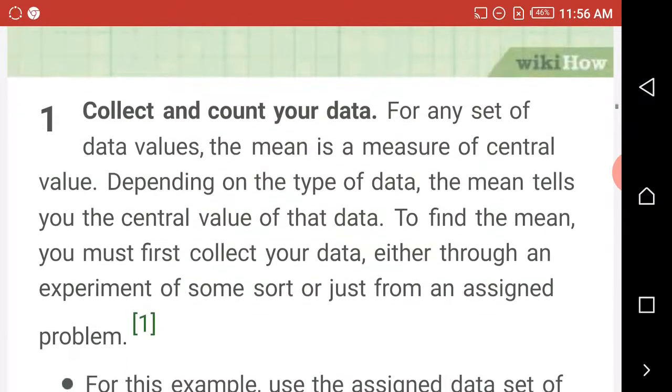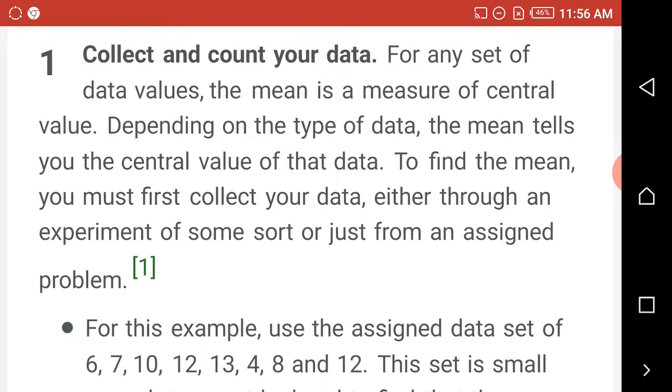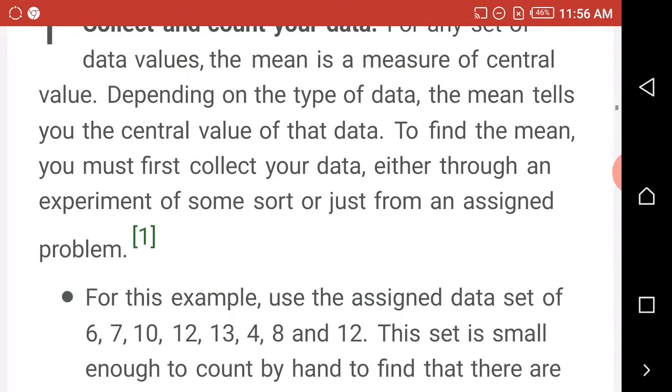Good. Now, the first step: collect and count your data, as I said here. That is the first step you should do. For any set of data values, the mean is the measure of central value. Depending on the type of data, the mean tells you the central value of that data. To find the mean, you must first collect your data, either through experiments of some sort or just for an assigned problem.